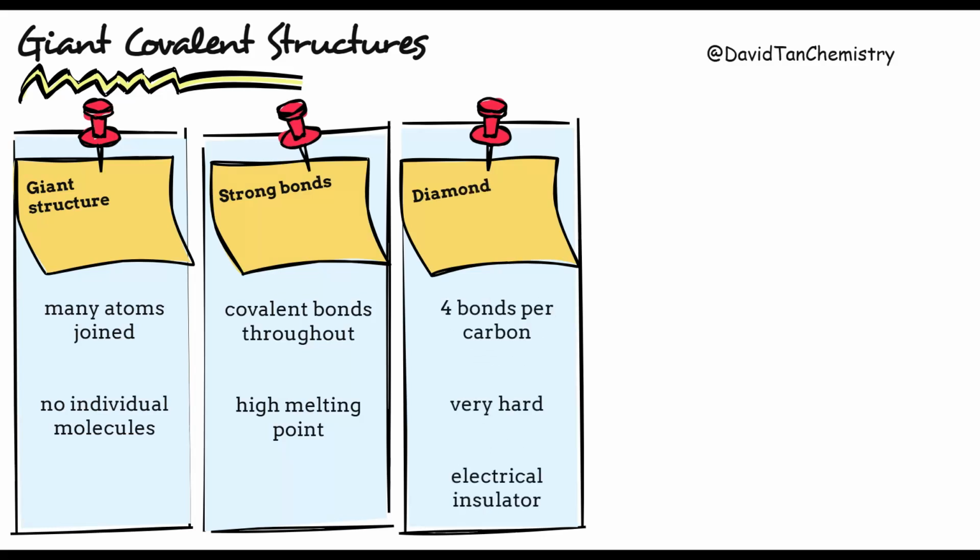Diamond is a giant covalent form of carbon. Each carbon atom forms 4 covalent bonds with 4 other carbon atoms. This produces a strong, rigid, three-dimensional network. Diamond is therefore very hard and has a very high melting point.